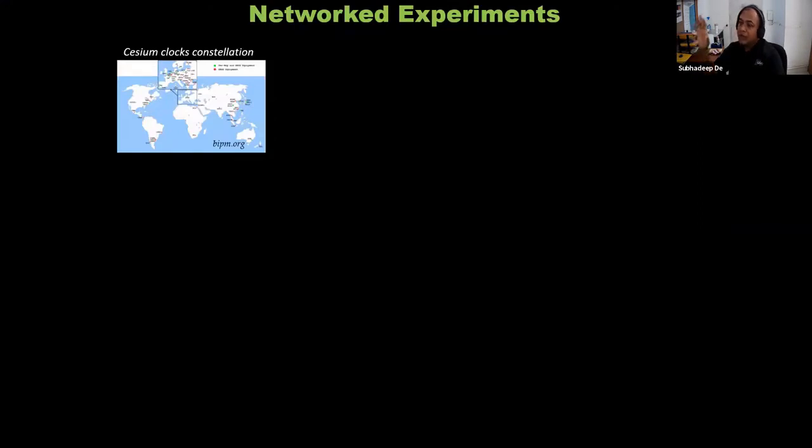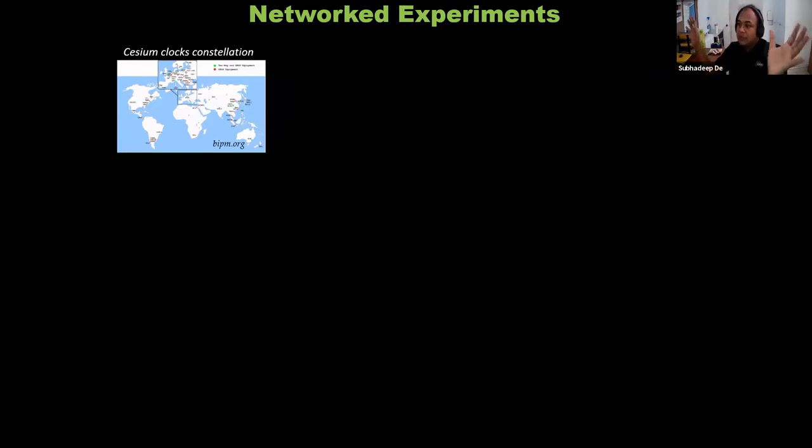So at this moment, experiments, whether mega science experiments or tabletop experiments, are not only done locally, but the next generation, or this generation actually, is going to connect several of these experiments together in a network, so that the sensitivity can be enhanced to a much bigger level. So the scope of physics that can be studied by these can be enormous, rather than doing it with just a single experiment at some particular location. And that networking, to the best of my knowledge, started with clocks, with cesium microwave clocks. Here I'm not talking about the optical clock.